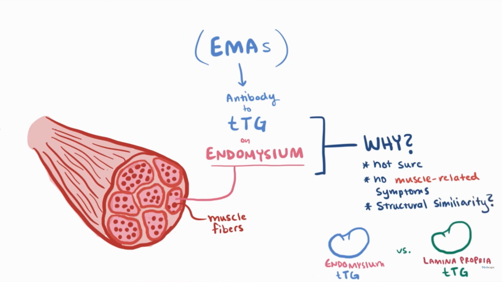Normally, the endomysium is present in the muscles. We are not sure why this is produced, as this disease is not associated with any kind of muscular involvement. So there is no muscular association. It is not very clear why antibodies against this TTG are produced.